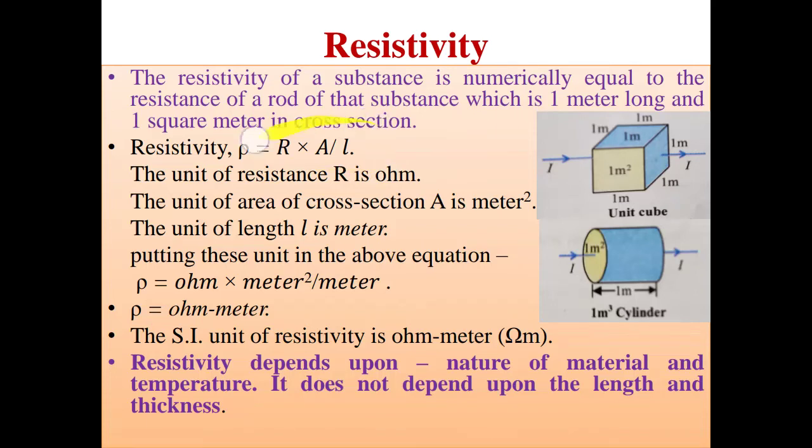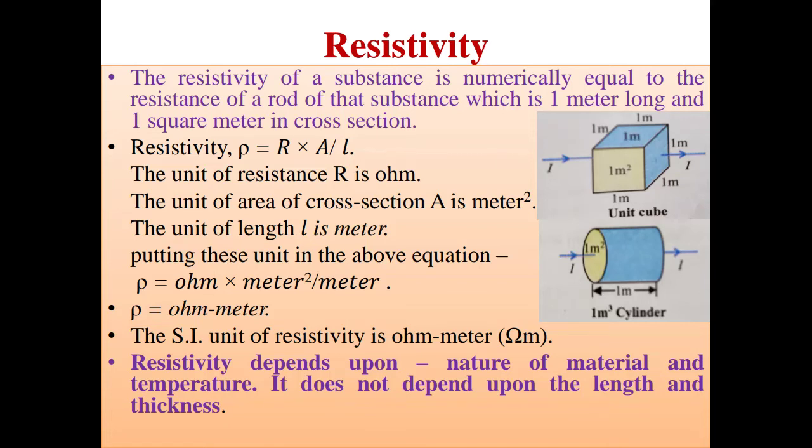So forget it while writing the factors on which resistivity depends. Resistivity is a characteristic property of the material. If you take a small piece of copper wire, or a very long wire of the same copper, the resistivity of both objects will remain the same, because it depends upon the nature of the material.